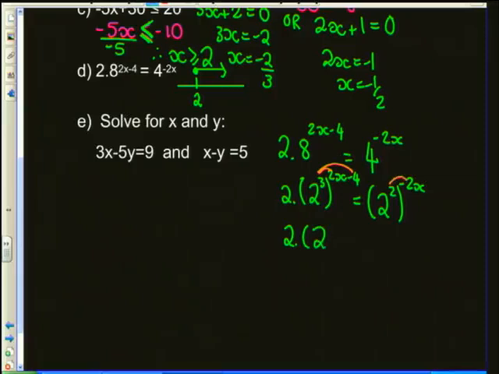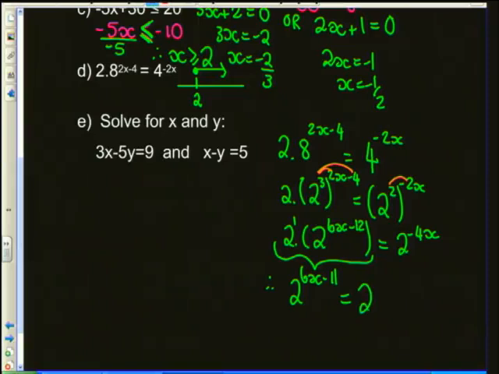So I've got 2 to the power of 6x minus 12, and I have got 2 to the power of negative 4x. When I multiply bases, I add my exponents. There's an exponent of 1 sitting up there. So therefore, this is now going to become 2 to the power of 6x, and positive 1 minus 12 is going to give me negative 11, and that's equal to 2 to the power of negative 4x.